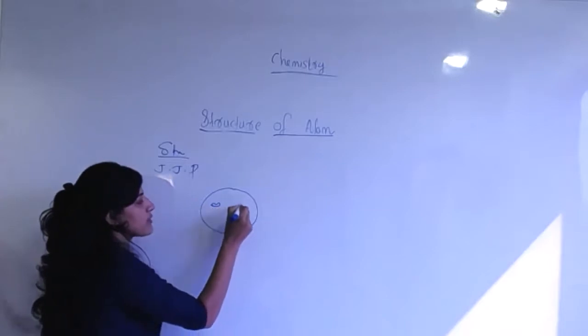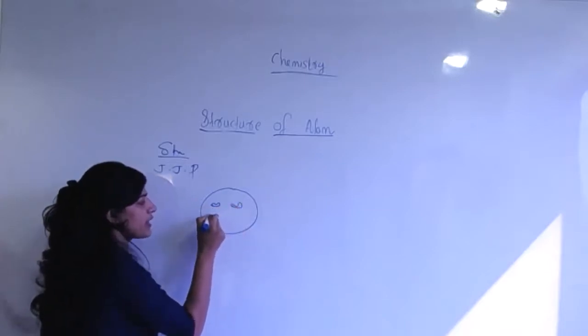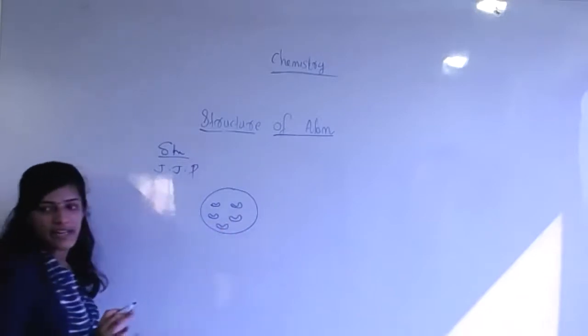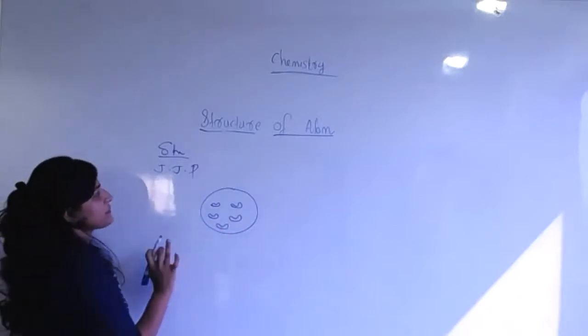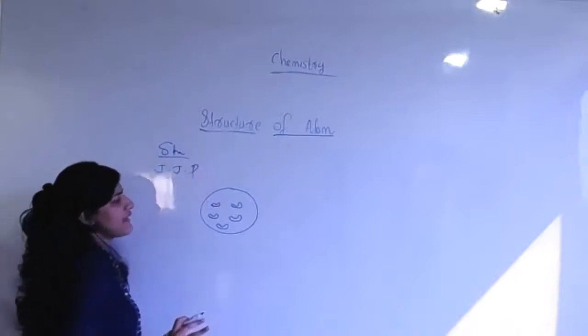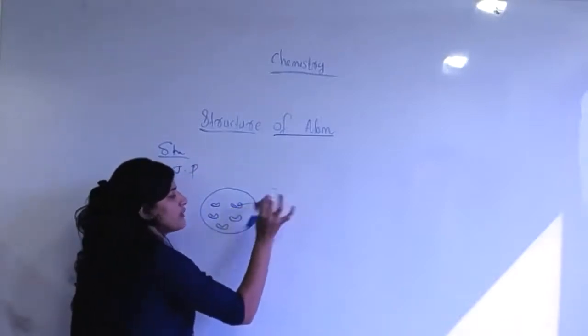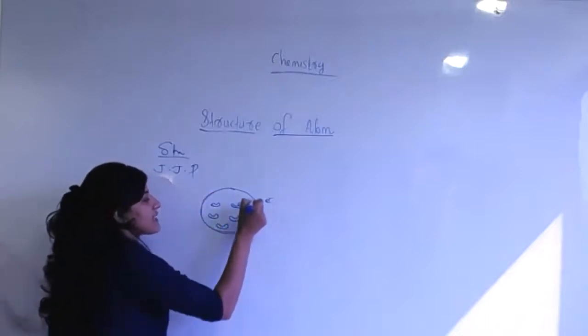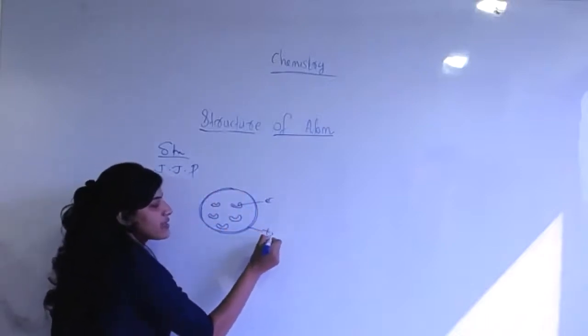Students, are you getting my point? Yes, miss. Okay, very nice. So J.J. Thomson believed that these are electrons with a negative charge, but this vessel is containing positive charge.